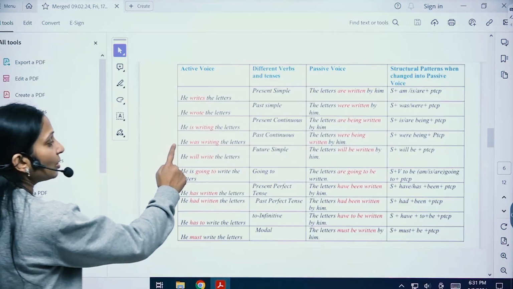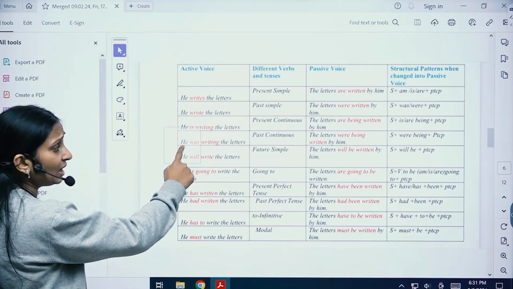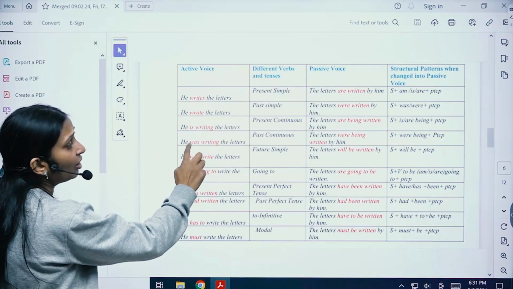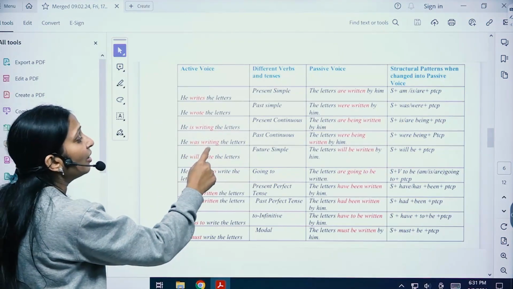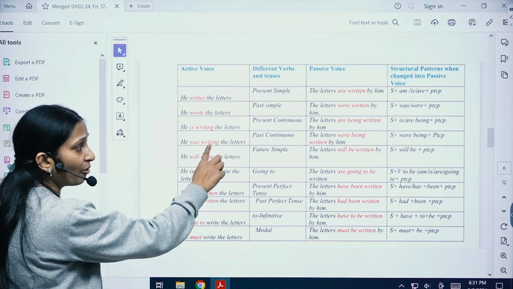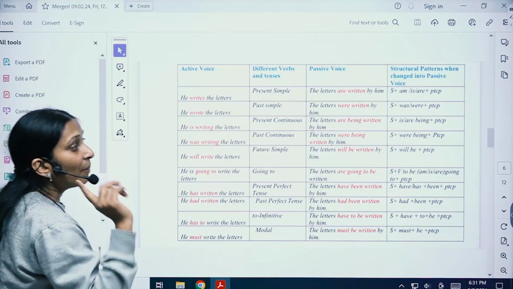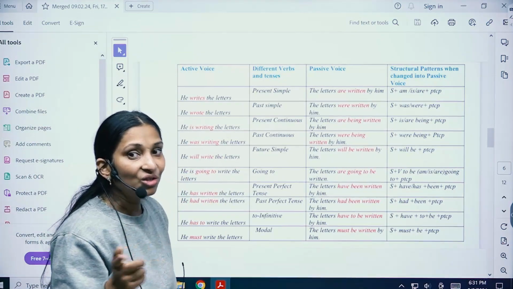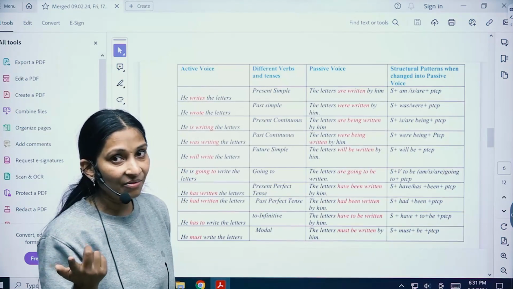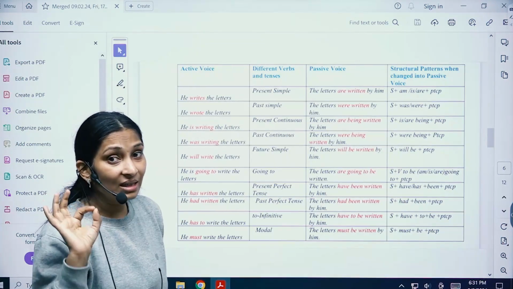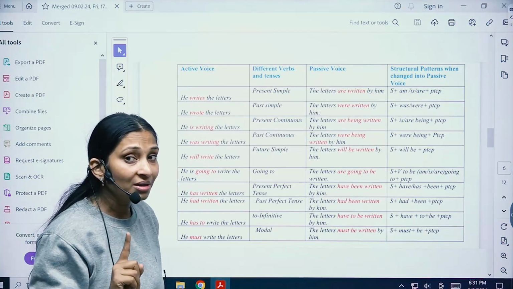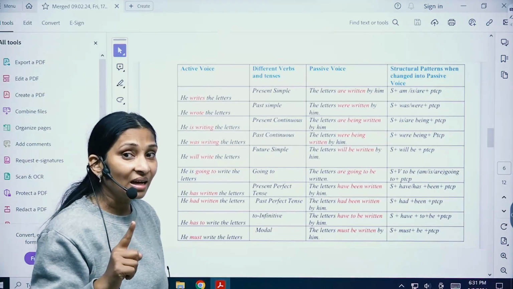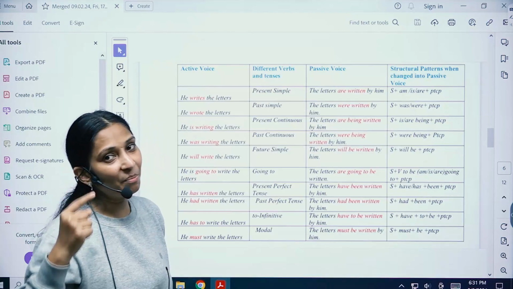Okay, so how is it? Subject is he, and was or were we put depending on the singular or plural thing. Writing, the ing form of write, the letters. But when we are going to change the sentence from active to passive, being is the extra verb that we add. Remember, in continuous you are going to add being in past also and in present also.